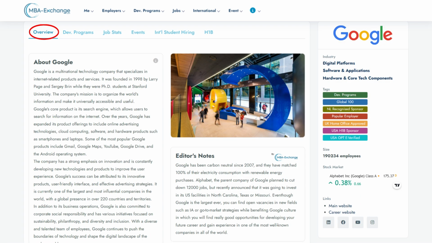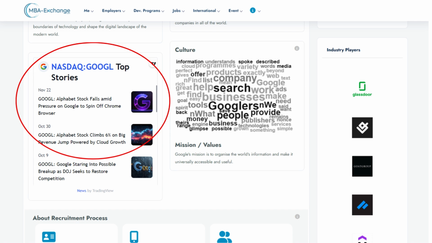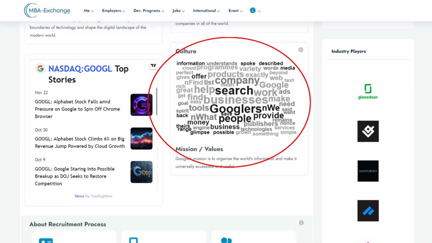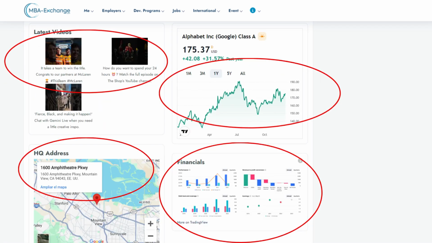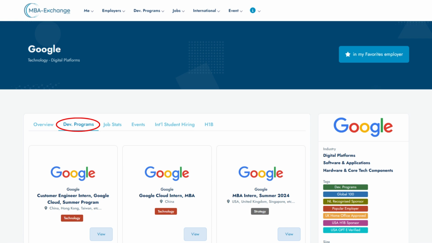The Overview tab gives a snapshot of the employer. It features a concise description, editor's notes, latest news, a word cloud reflecting its core missions and values, great for writing cover letters, recruitment process, and other company info. The Development Programs tab has all the MBA-level programs currently on offer.